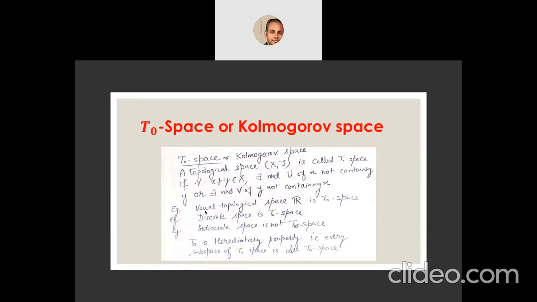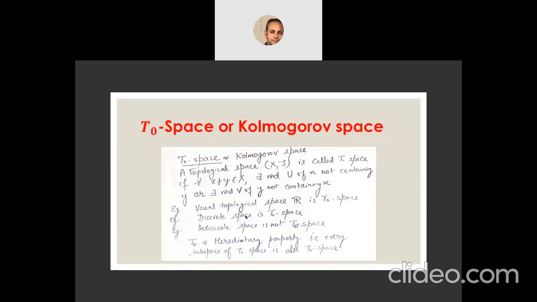As examples, the usual topological space is a T-naught space. Discrete space is also a T-naught space. But indiscrete space is not a T-naught space. Discrete space is a space in which every subset of X is contained in its topology.